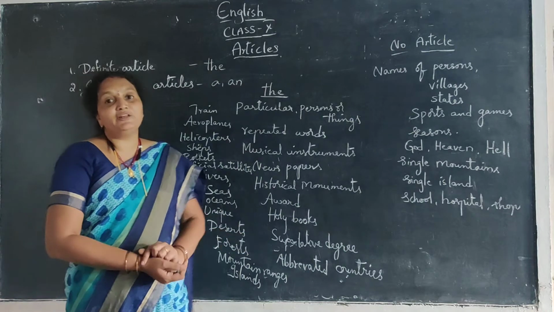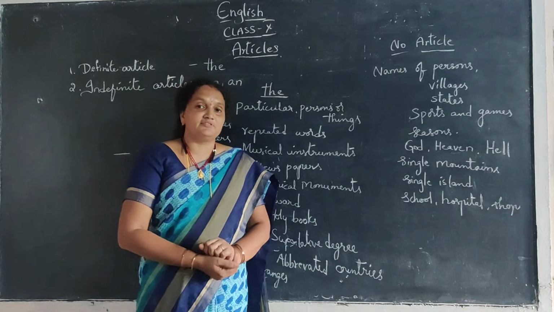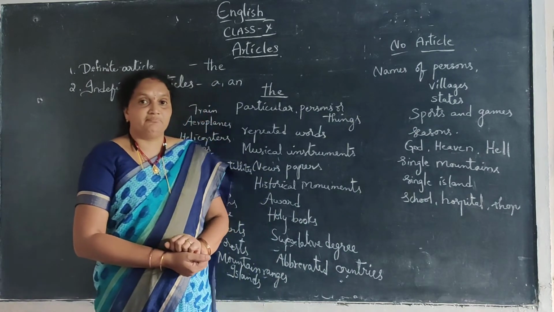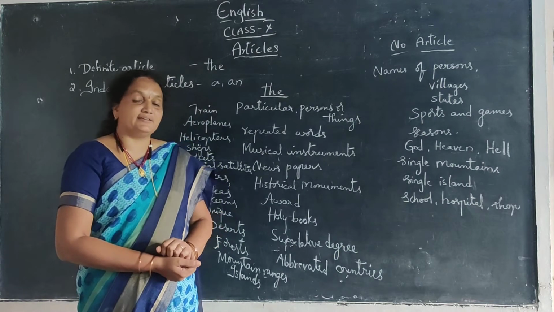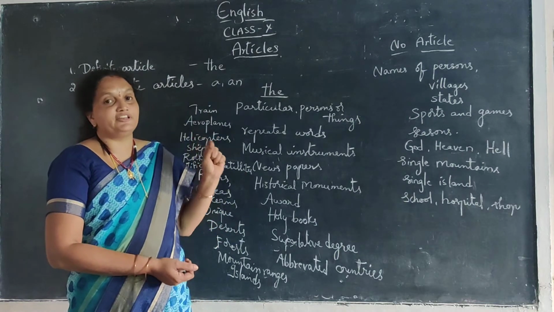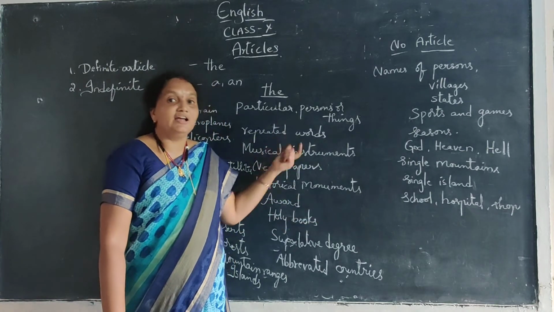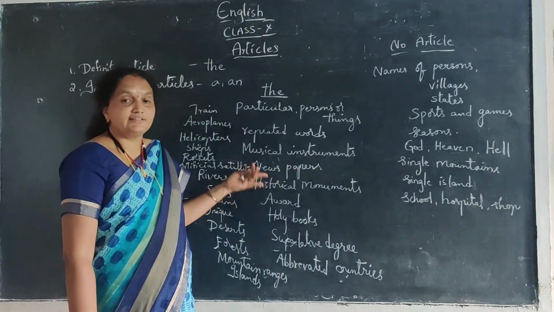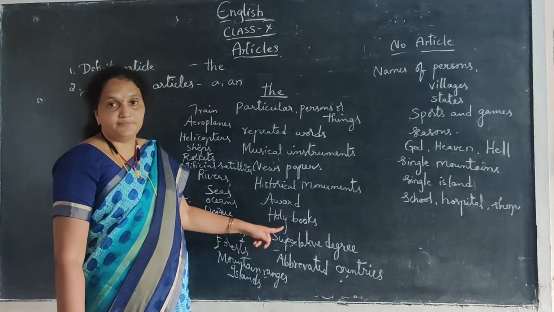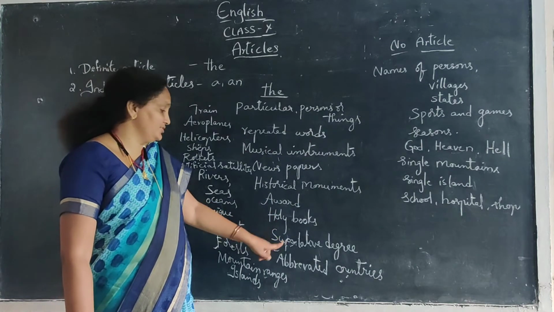The superlative degree. I said you many times. The most, the highest, the least. So before the superlative degree, we have to use the. We have to use the before the superlative degree. The highest, the least, the most beautiful. So in such a way.